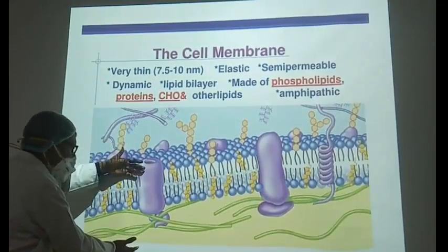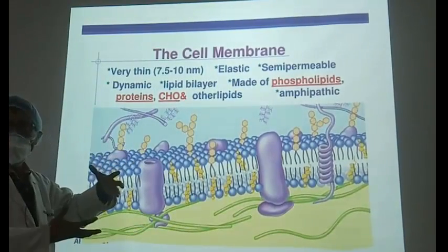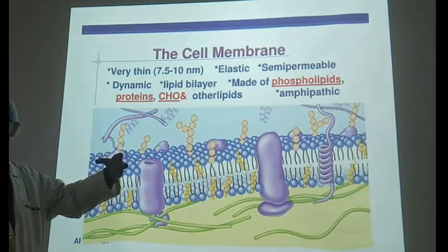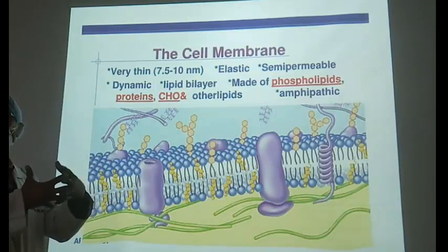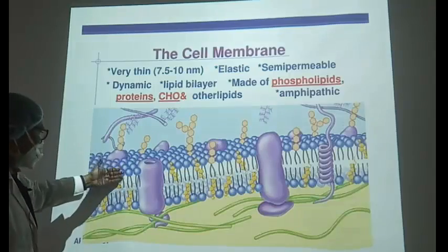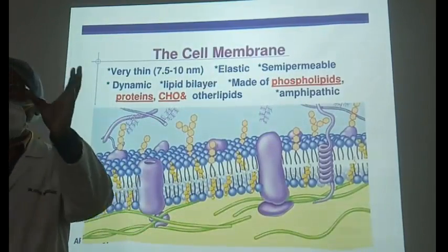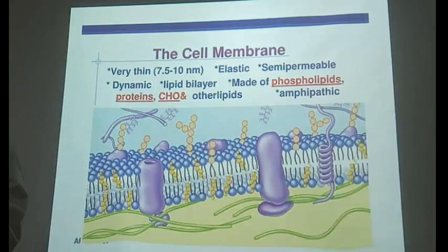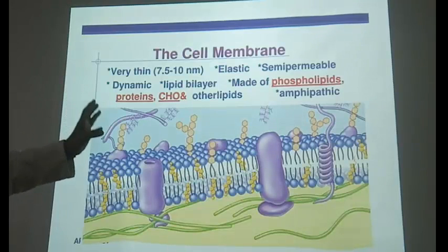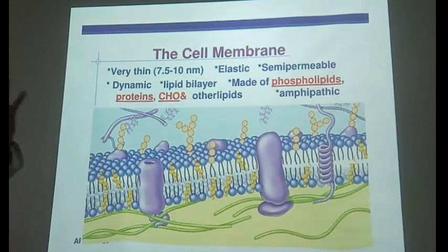Outside there is water, inside there is water. So the polar groups interact with the water, but the non-polar groups interact with each other. This way the biomolecular membrane can be formed. That's how the cell can be given a special environment. That is very important, and thereafter other forces of attraction definitely work, but that is the initiation.